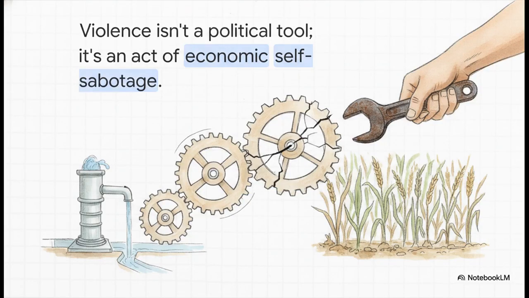Why does this matter to you and the broader global economy? Well, when your local income and your family's access to food and water rely directly on this interconnected high-tech grid, crashing the system with conflict is no longer a viable political statement. It literally bankrupts your own community. Violence gets transformed from a political tool into an act of immediate economic self-sabotage. Conflict just becomes fundamentally unprofitable.